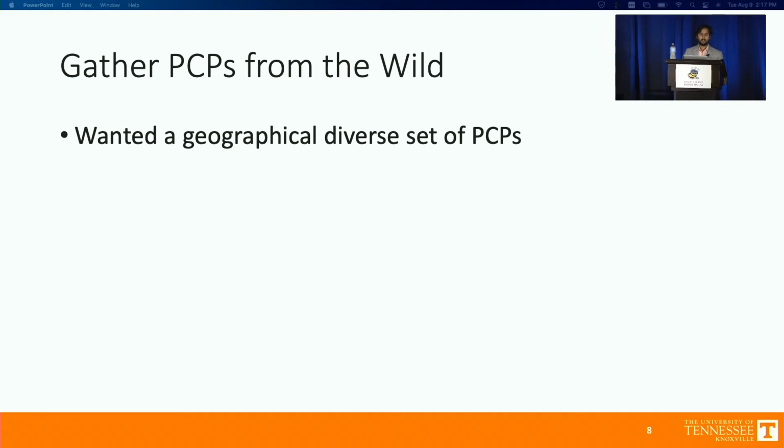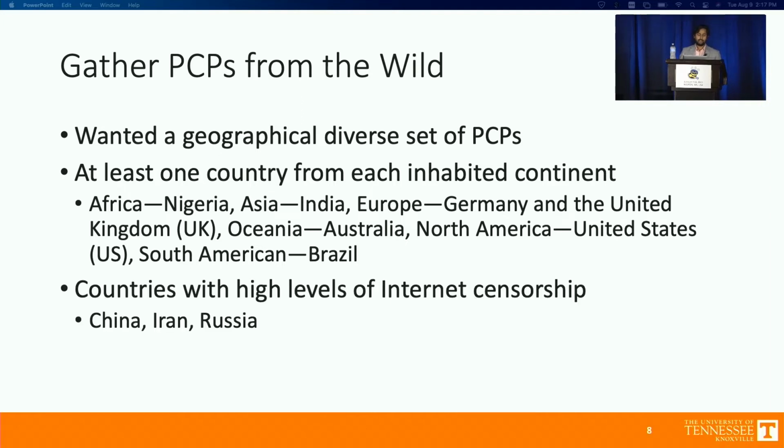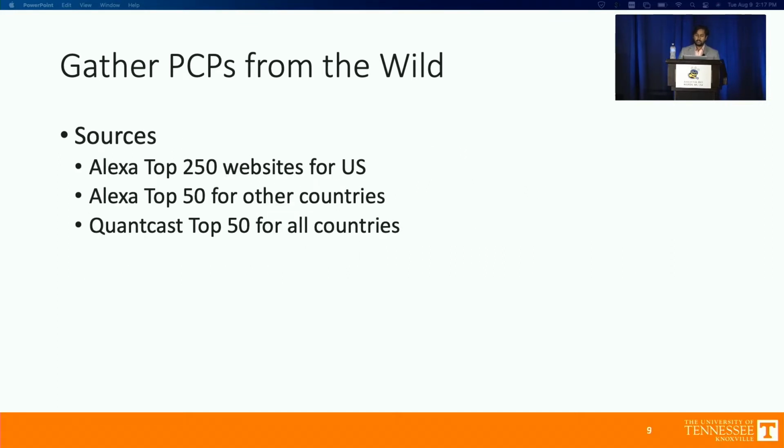For our first goal, we gather geographically diverse PCPs online. We collect PCPs from at least one country from each of the six continents, and then we add countries with high levels of internet censorship. All in all, we gathered websites from Alexa top sources and Quantcast. We end up with 626 unique websites from all the countries.